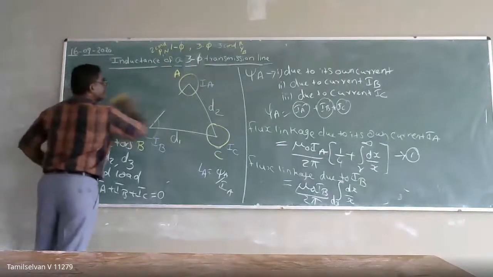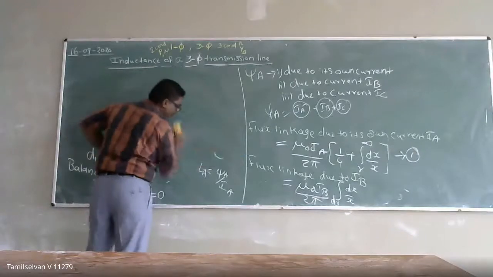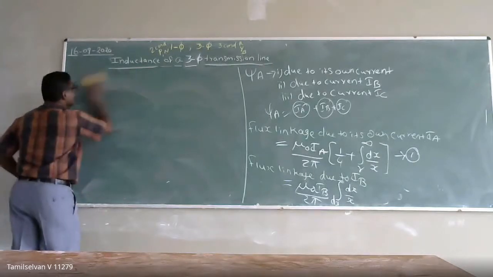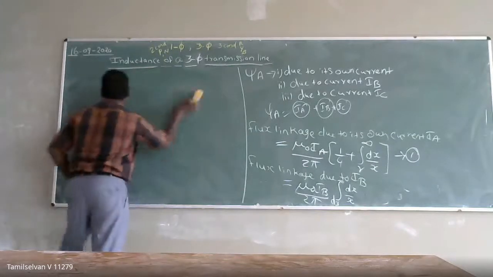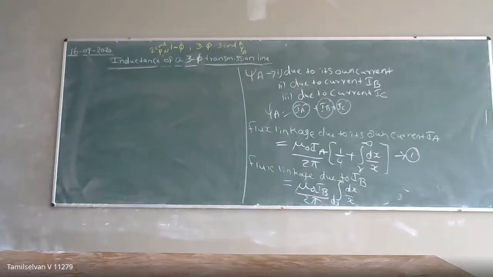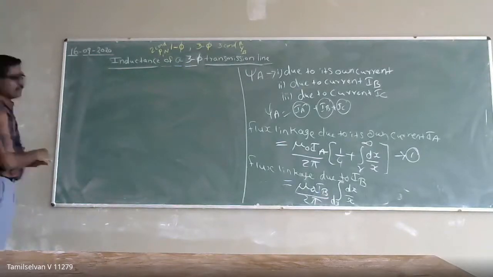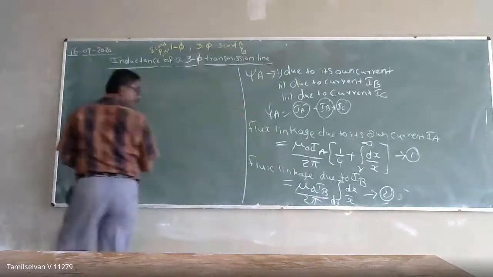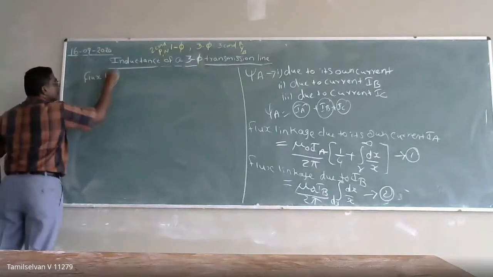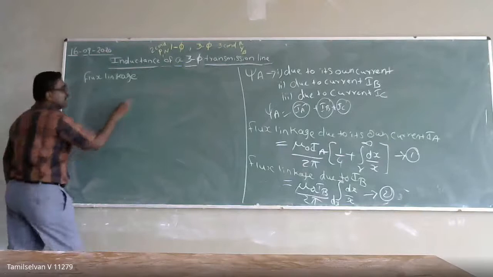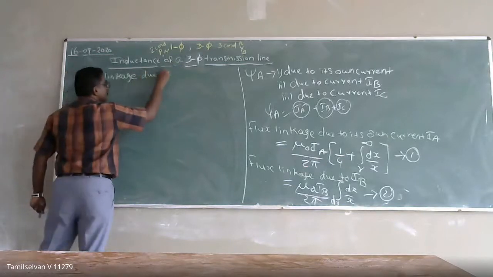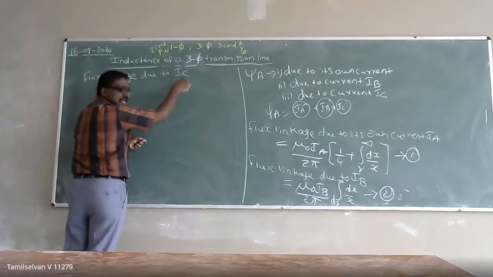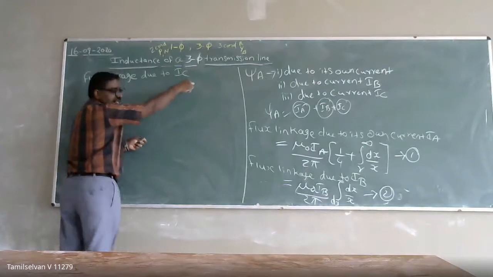Next, flux linkage due to IC current. Here we have drawn A, B, and C, and we are calculating the flux linkage in conductor A. Due to current IB, what is the flux linkage in conductor A?